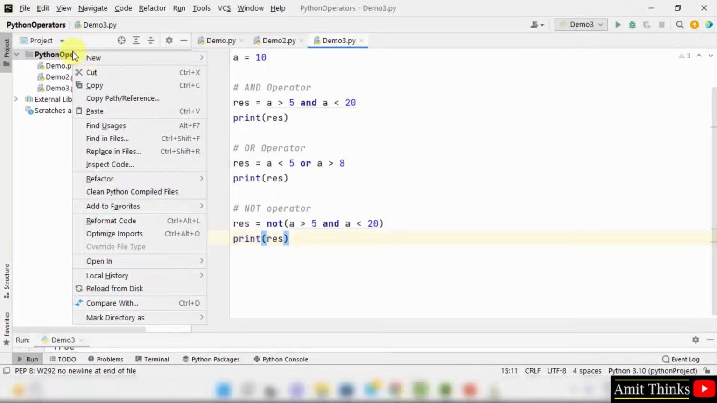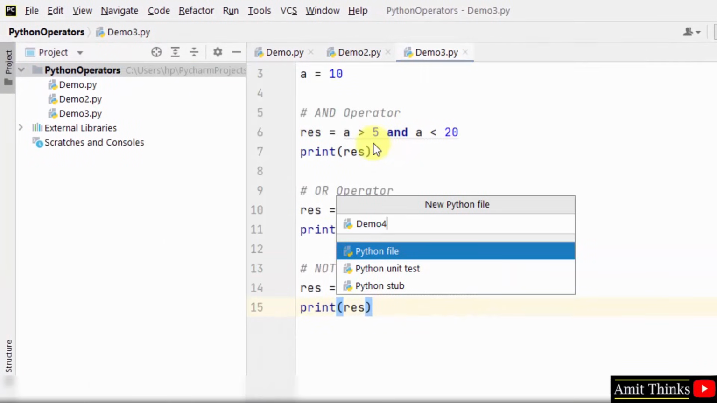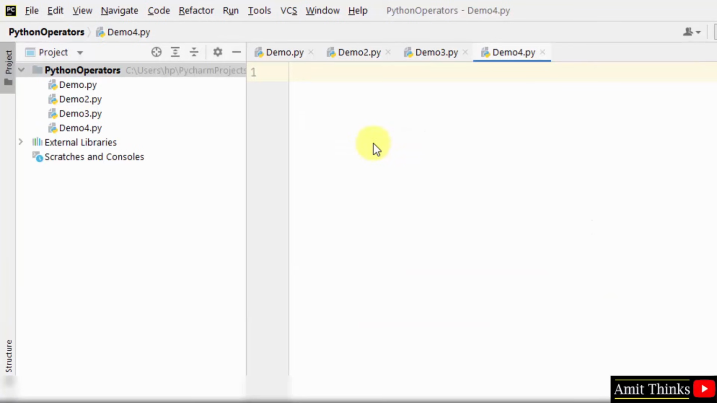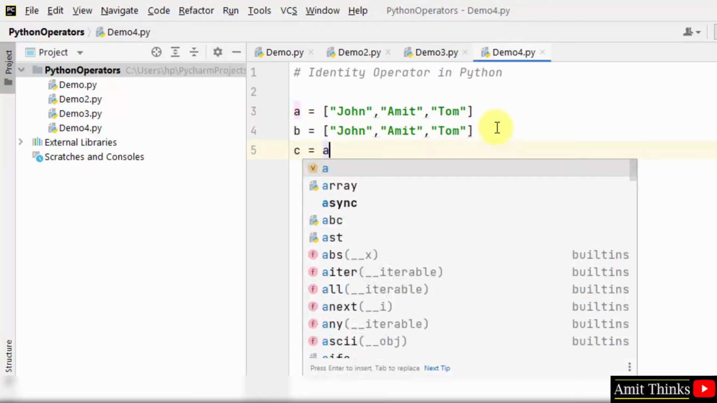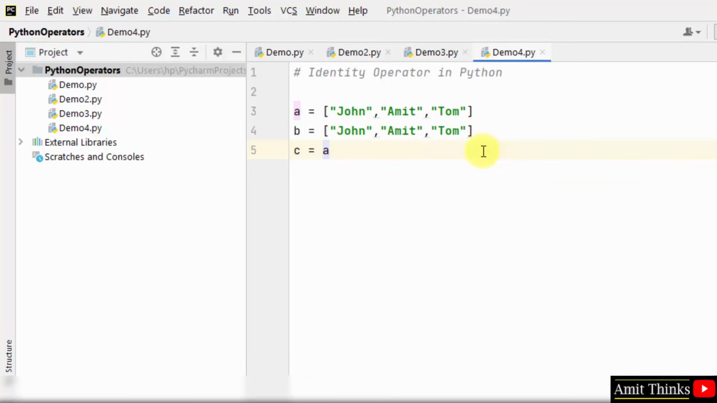Let's see an example. Right click, new, demo 4. So this is our identity operator. Let's say I'm printing a variable A here with three names: John, Amit, Tom. Now I'll declare another variable B with the same values, and I'll declare C and assign A to it. Now we will work around the Python identity operators.